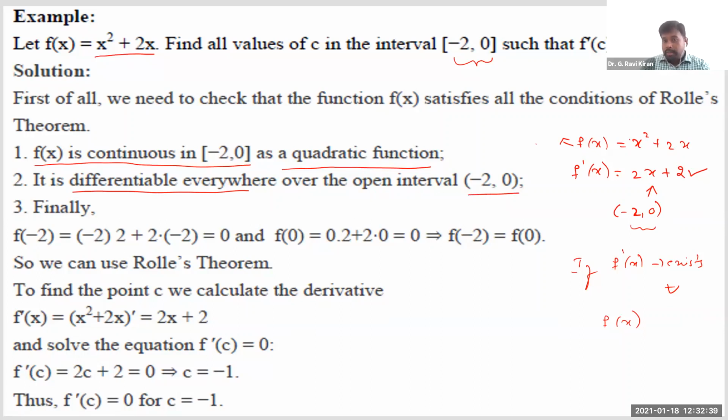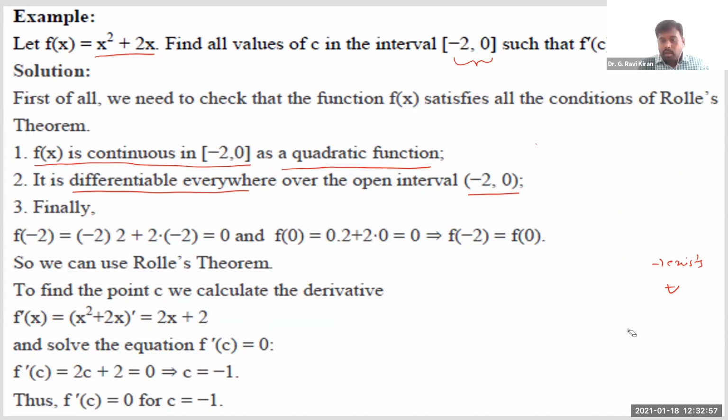Right? How am I concluding that? Because f dash of x exists for sure. That's how I can say it is differentiable everywhere. Right? Now see, I have verified continuity and even the differentiability also. Because the function f of x is both continuous as well as differentiable, I can check now the third condition. Right? What is the third condition? Function values at the endpoints must be same. So I need to now calculate f of minus 2 and then f of 0. If these two are equal, then I can go for verification of Rolle's mean value theorem.